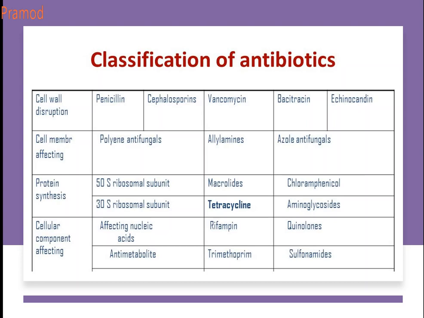Now let's go for the classification of antibiotics according to the site or mechanism of action. First, cell wall disruptors. They inhibit the cell wall. Examples: penicillin, cephalosporin, vancomycin, and echinocandin. Cell membrane affecting are polyene antibiotics, which you have studied in antifungals.